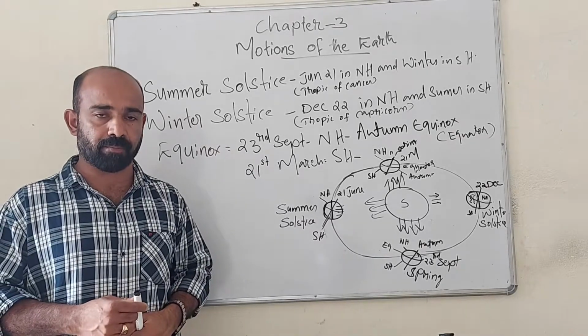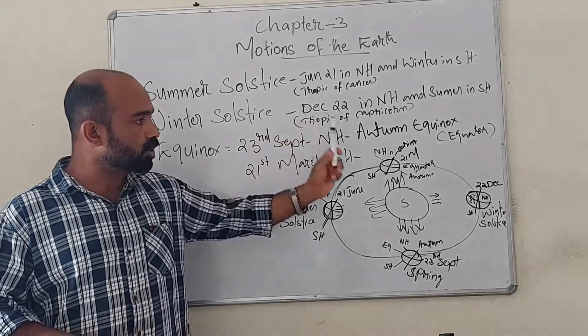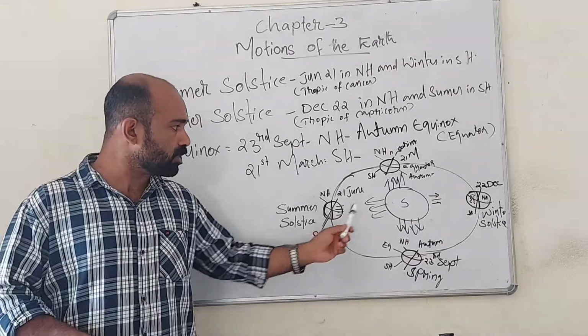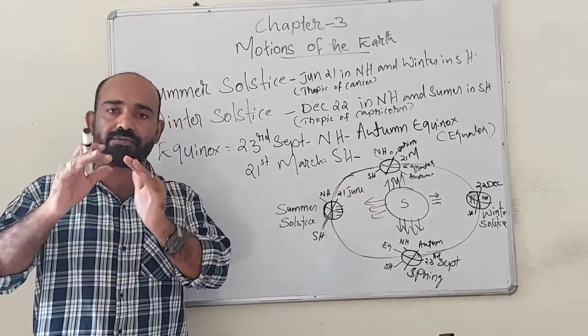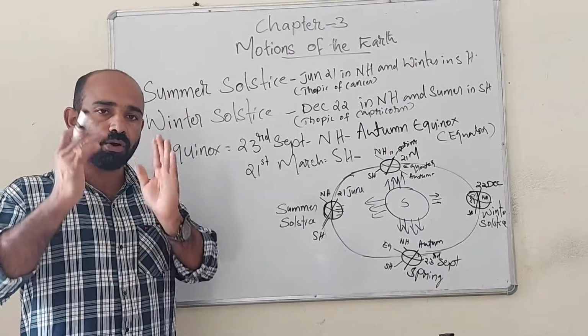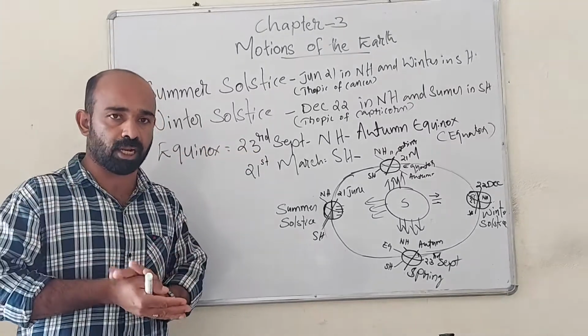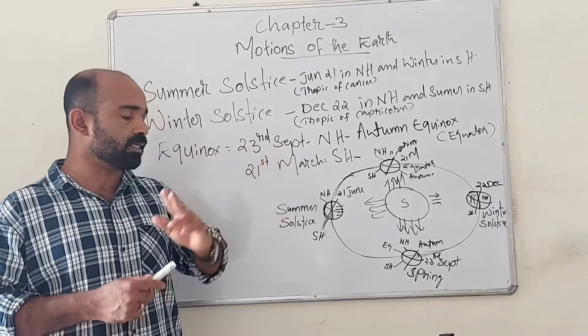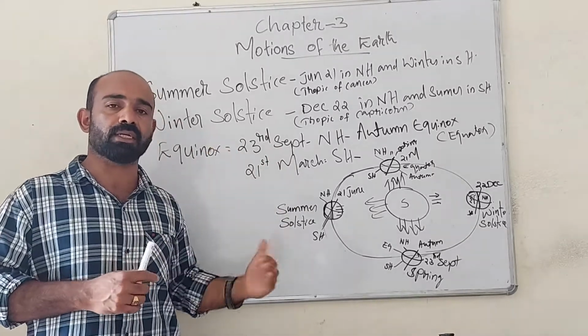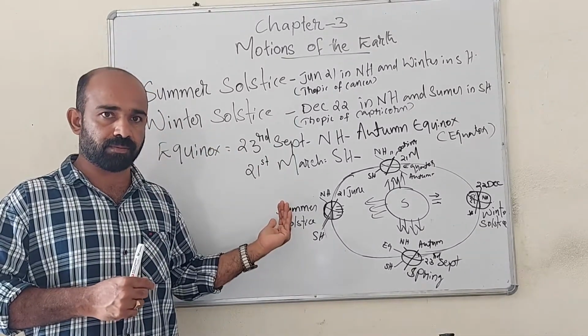So during summer solstice in the southern hemisphere, the sun will fall over the Tropic of Capricorn. So December 22nd is the longest day and shortest night in the southern hemisphere. June 21st is the longest day and shortest night in the northern hemisphere.